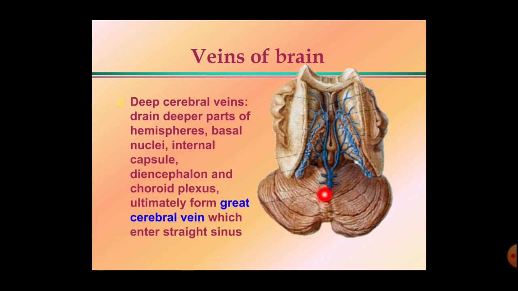This great cerebral vein of Galen meets with the inferior sagittal sinus and forms the straight sinus. The straight sinus drains into the confluence of sinuses and then mixes with the other venous sinuses. Ultimately there is a formation of the sigmoid sinus which is continuous with the internal jugular vein. Okay, so this is regarding the venous drainage of the brain.